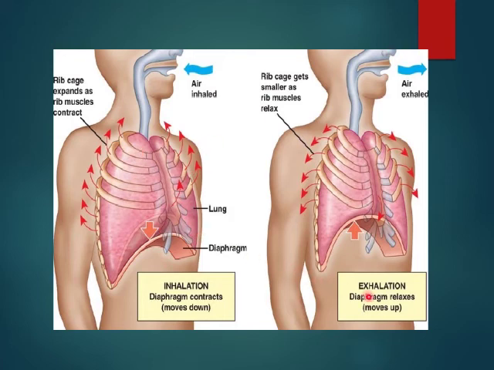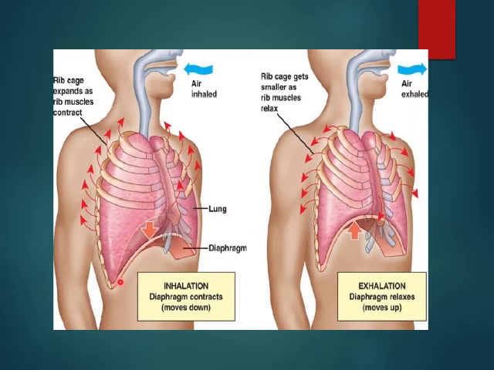In exhalation it goes up and the lungs contract so they can exhale CO2. In inhalation they are maximally swollen so that the maximum oxygen can come in, and here maximum CO2 can go outside. In this way there is exchange of gases, and the diaphragm's role is important.